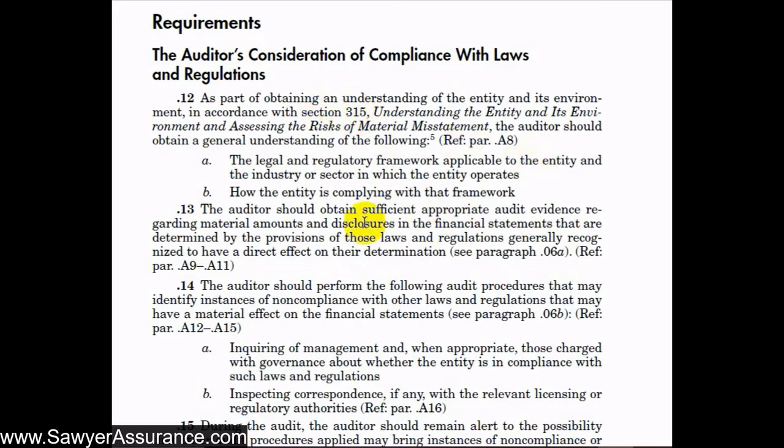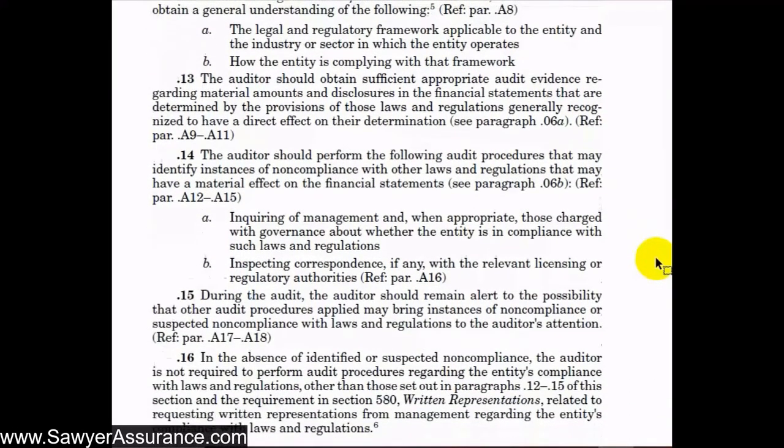And so it goes on to say that we should obtain sufficient appropriate audit evidence regarding material amounts and disclosures in the financial statements that are determined by the provisions of those laws and regulations generally recognized to have a direct effect on their determination. And they'll explain a little bit more about this in the explanatory material. But we can carry on here and then look at the explanatory material in just a second.